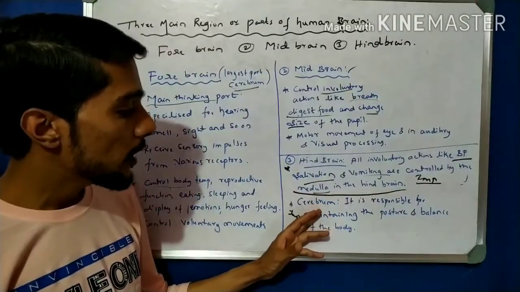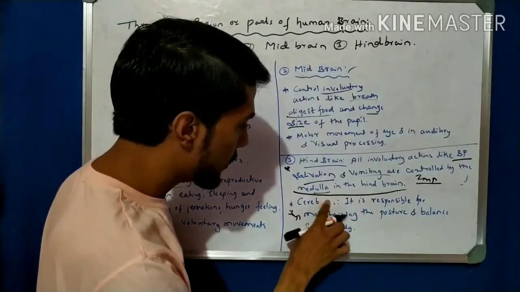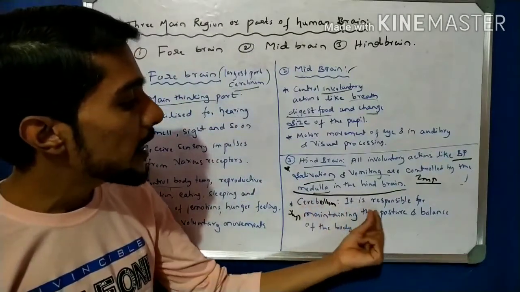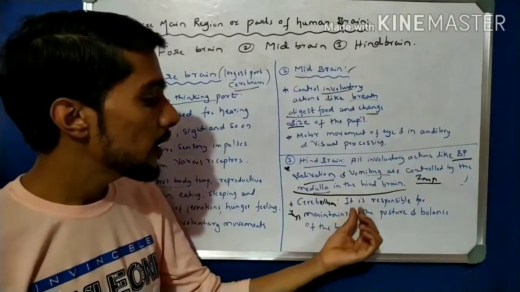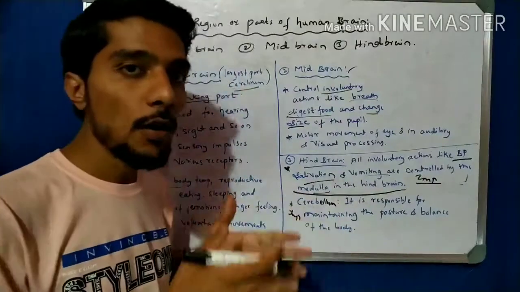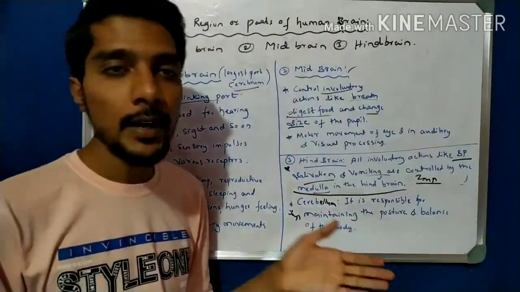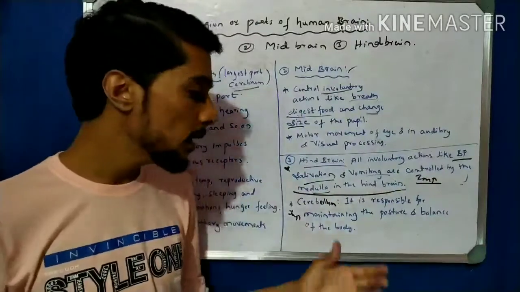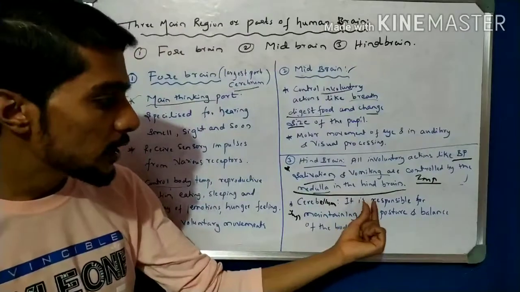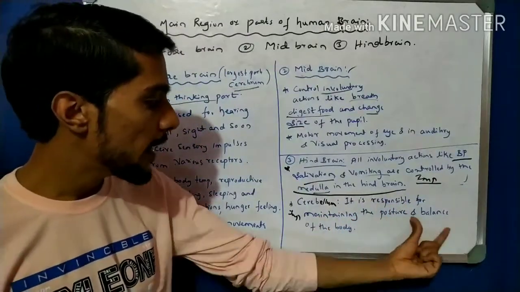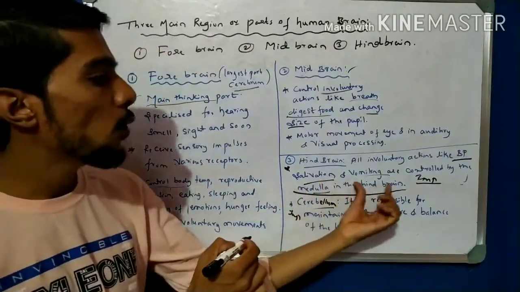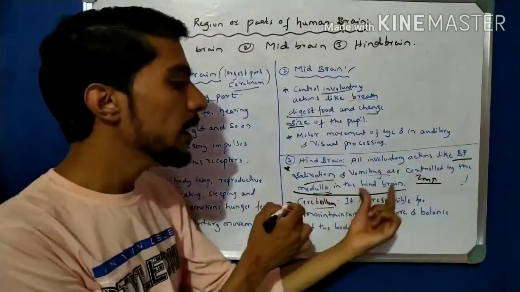And this is also a very important point about the cerebellum. I made a mistake here. Cerebellum. The cerebellum is responsible for maintaining the body posture and balance of the body. If you walk straight, walking depends on the cerebellum. Walking on a straight line is controlled by the cerebellum, while salivation, vomiting, and BP are controlled by the medulla in the hindbrain.